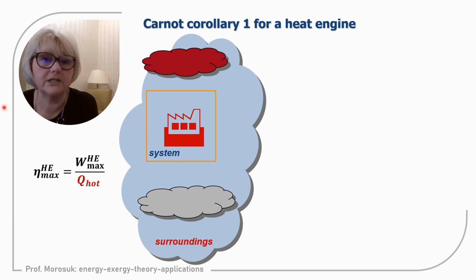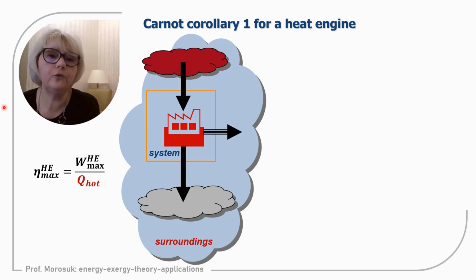So what is the idea of a heat engine? Heat from a thermal reservoir with higher temperature level is transferred to the system. Part of this heat is converted to work, and another part is rejected to the thermal reservoir with lower temperature level.